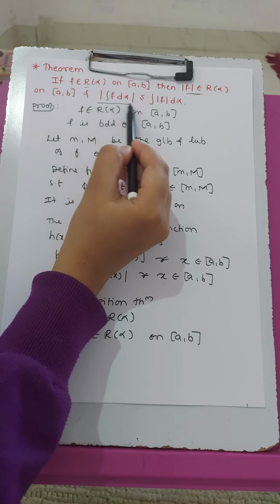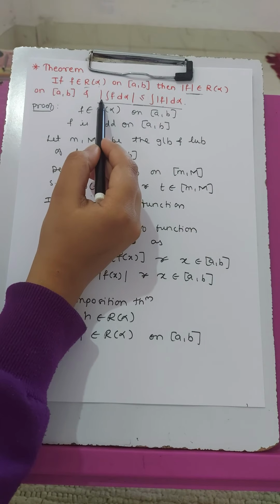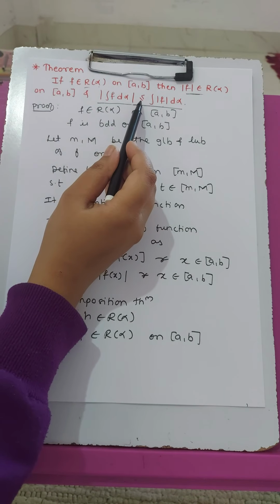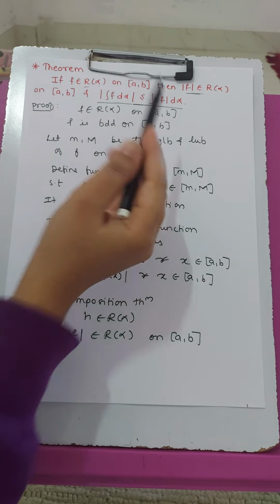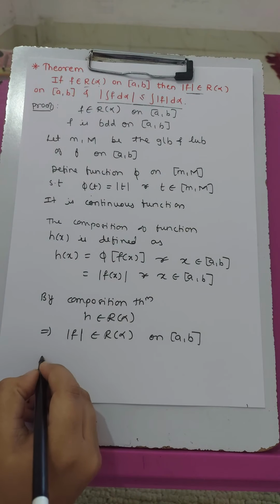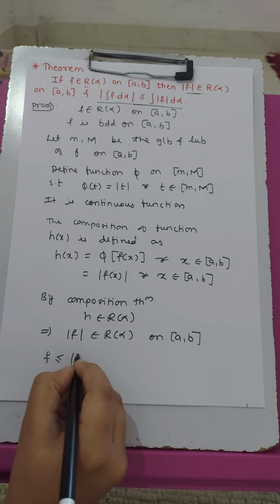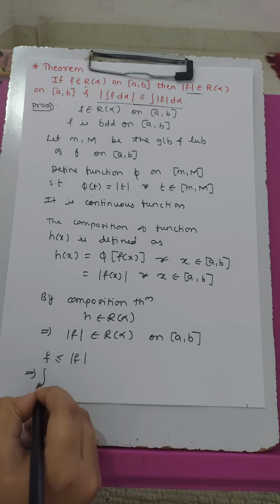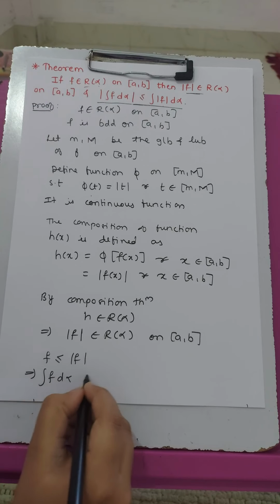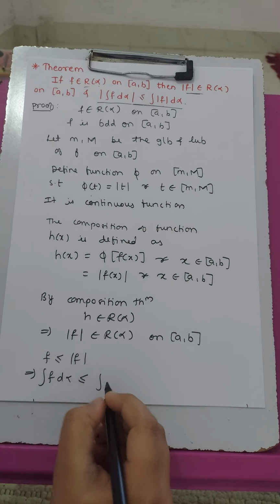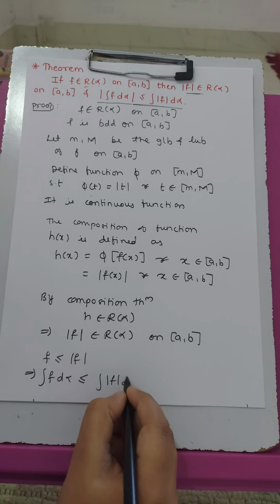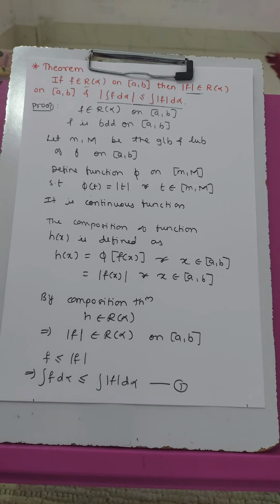So to prove this next part, that is mod of integral f d alpha less than or equal to integral mod f d alpha, we have f less than or equal to mod of f. This implies integral f d alpha is less than or equal to integral mod f d alpha. Let's take it as number 1.